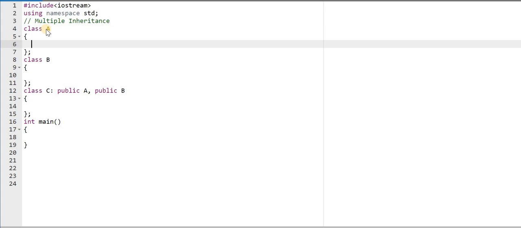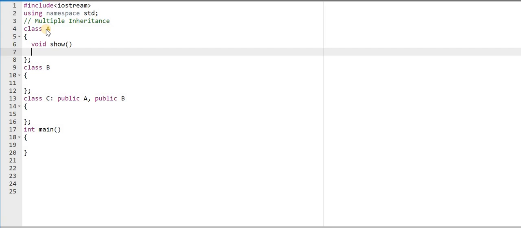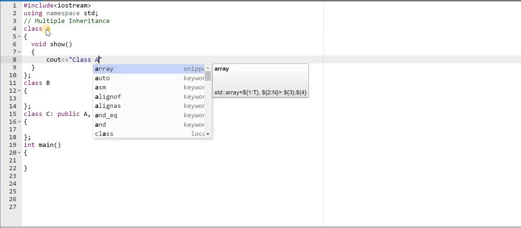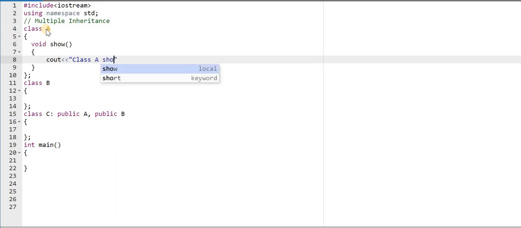In class A we are creating a single function, named show, and this function will print a message, cout, class A show. So we have written the show function here.